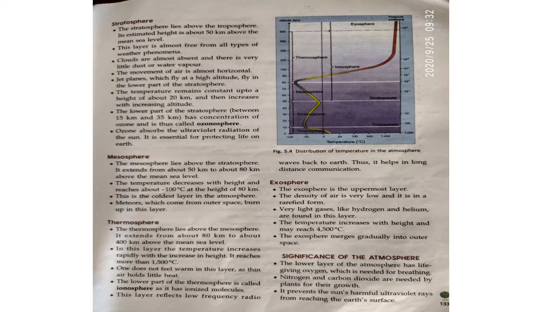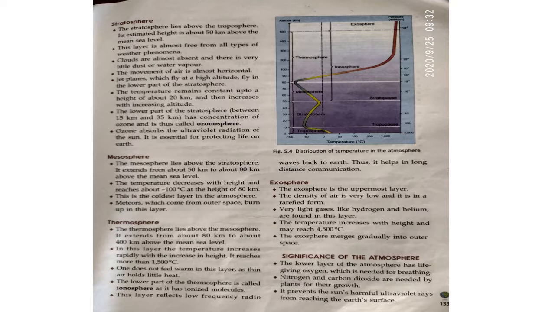Okay children, and now the mesosphere. The mesosphere lies above the stratosphere and extends from about 50 kilometers to about 80 kilometers above the mean sea level. So children, this is the coldest layer in the atmosphere. Remember this. And meteors come from outer space and burn up in this layer.